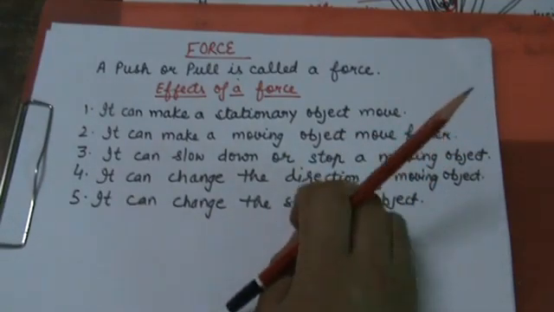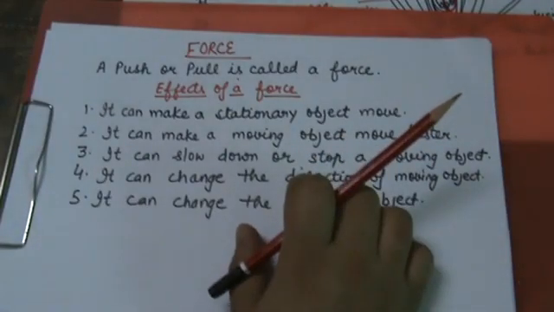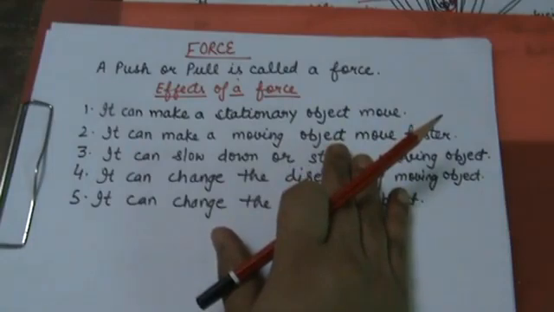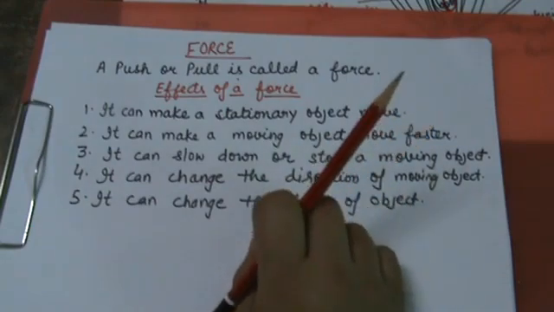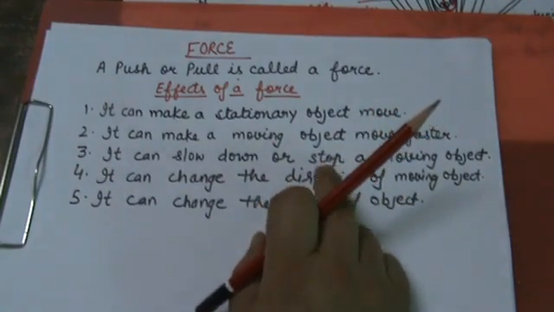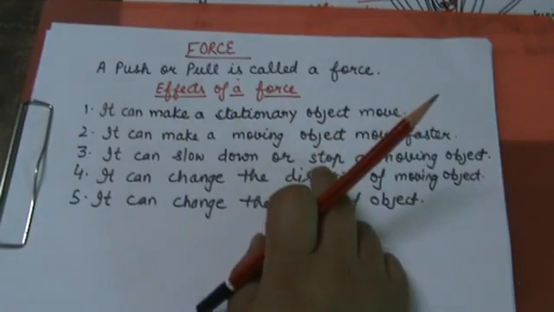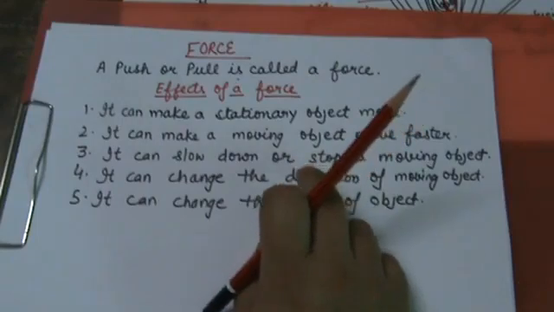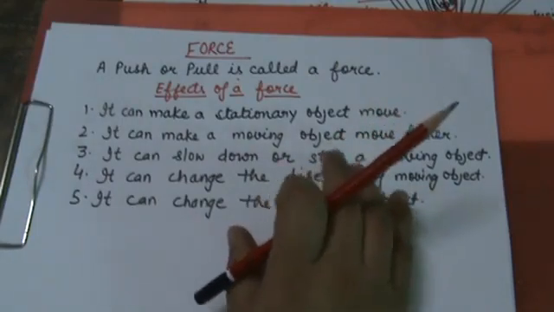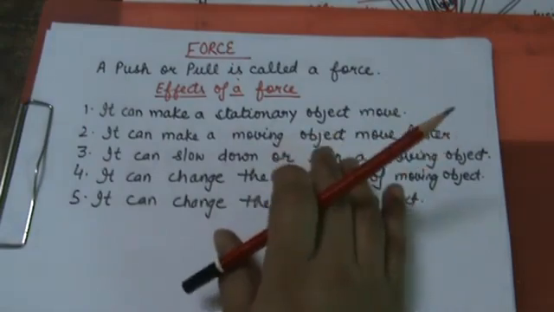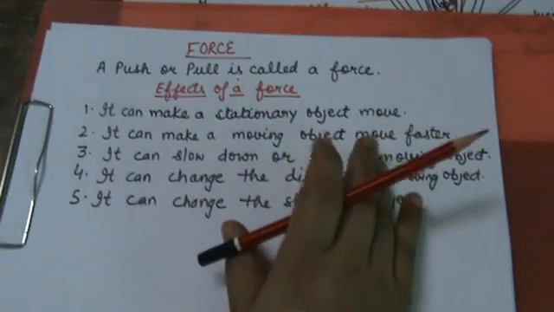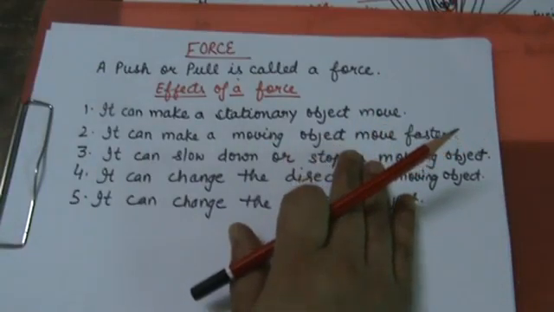Now, listen to some activities. When forces are applied on an object in the same direction, suppose two persons are pulling the almirah from the same direction, it means they are applying force on the almirah in the same direction. They add up the force. The net force on the object is a single force whose magnitude is the sum of the two persons' forces. It means the net force acts in the same direction as the two forces.